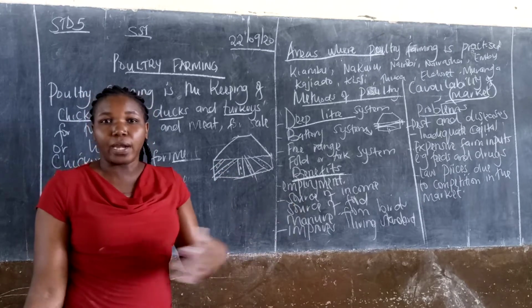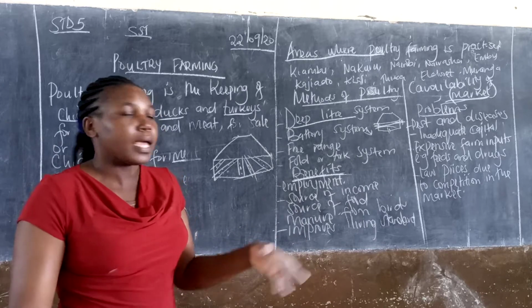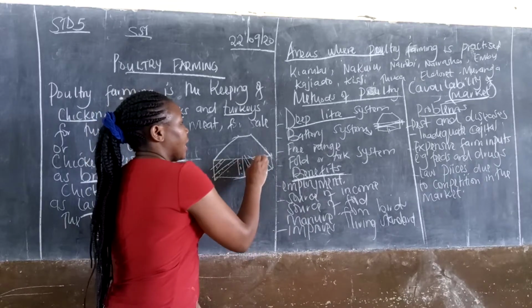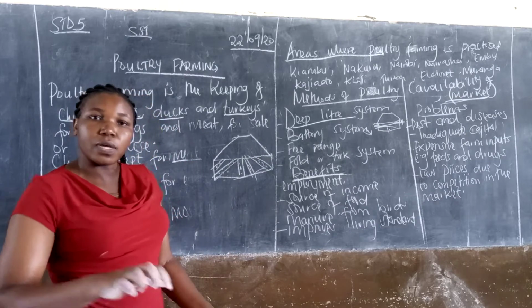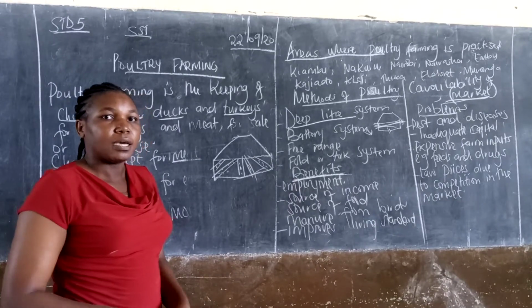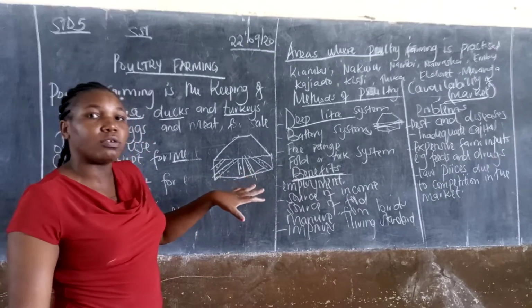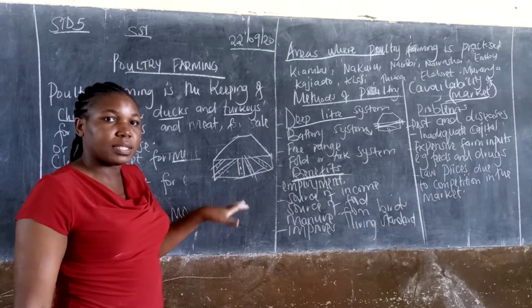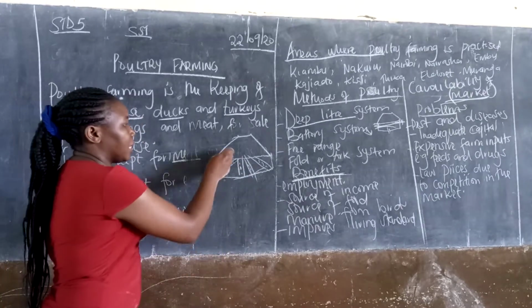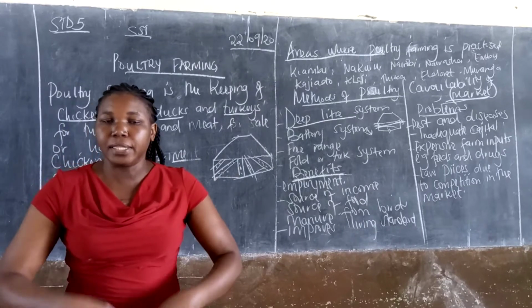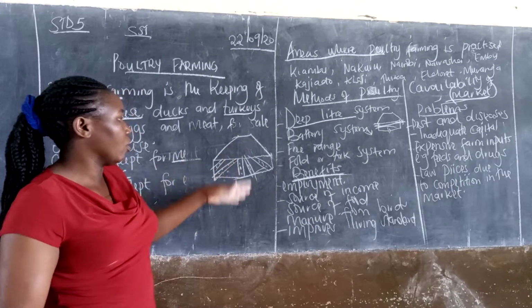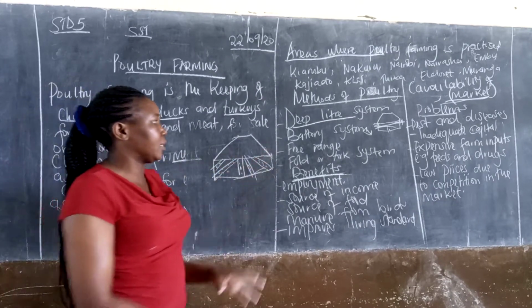So they don't move freely in the house like in the deep litter system. These are just placed in rows, the way you usually see in the supermarket. The chickens are placed there, as long as there is a wire mesh in front of them so they don't go out. So that is the battery system.